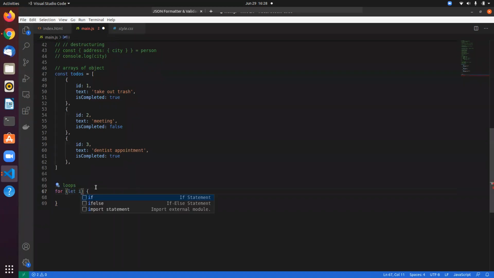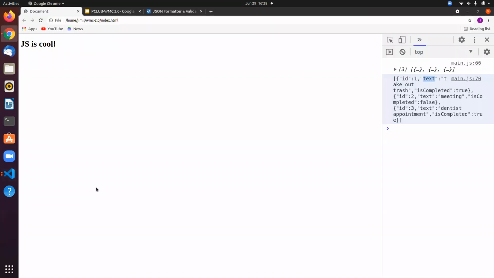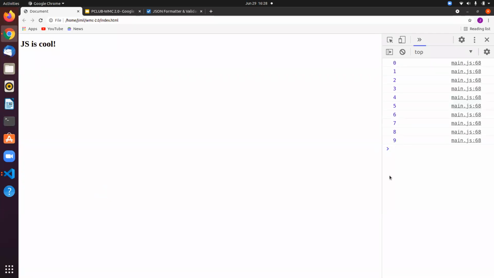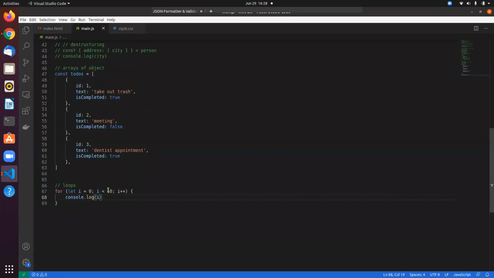It has a variable i, and it can go up to a certain limit that you can define, let's say 10, and it increments on every step. If I just log this and refresh, you get 0 to 9. It starts from 0 and goes until 10, prints every time and then moves out of the loop.